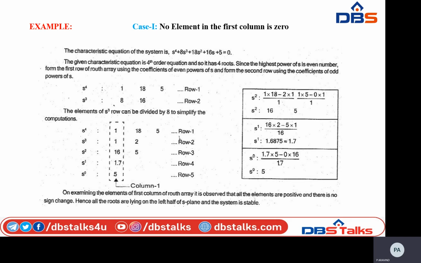Row 3, first element, first column, that is 16.